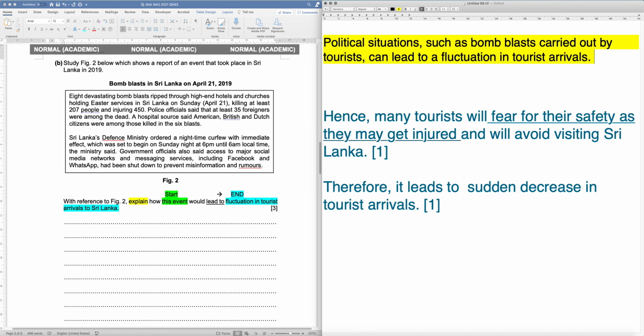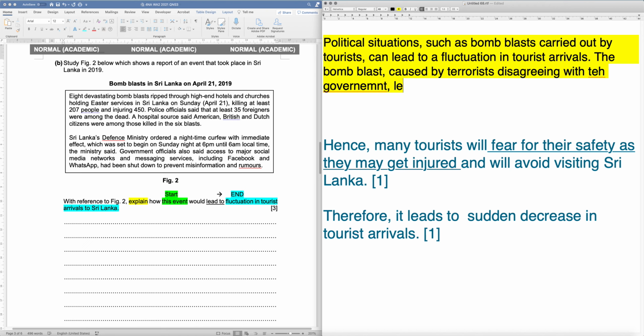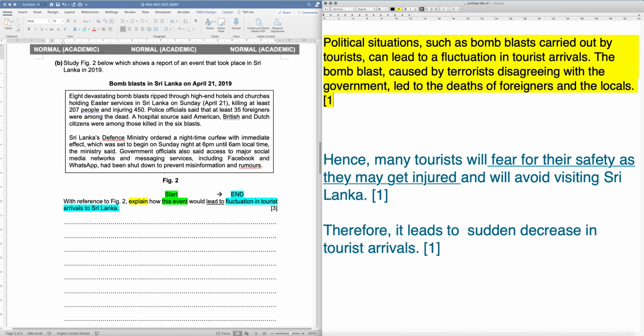Okay, so how does it lead to it? The bomb blast, caused by terrorists disagreeing with the government, led to the deaths of various foreign citizens or foreigners and the locals. So you can pick out information about this to put inside.